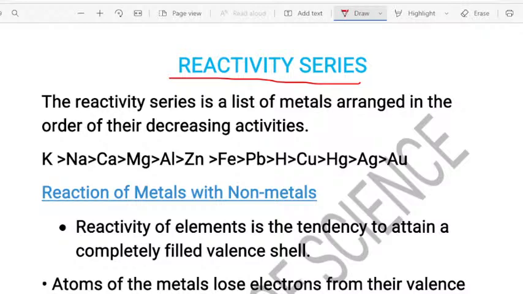Because exam ಅಲ್ಲಿ ನಿಮಗೆ ಒಂದಷ್ಟು ಮೆಟಲ್ಸ್ ಅನ್ನ ಕೊಡ್ತಾರೆ, they will give certain metals and they will ask you to identify or they will ask you to arrange the metals according to their reactivity series. So firstly, when we check the reactivity series, now reactivity series ನೋಡಿದಾಗ most reactive metal ಇಂದ ಬರೋಣ. See, first of all, reactivity series ಅಂದ್ರೆ ಏನು? Reactivity series is the list of metals. You can see these are the list of metals. Okay, they are arranged in the order of their decreasing reactivity.